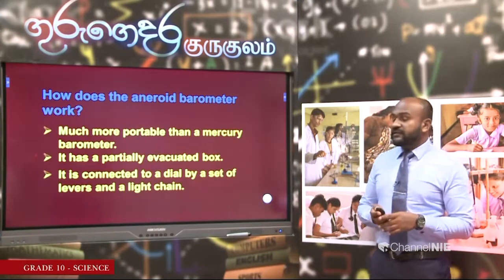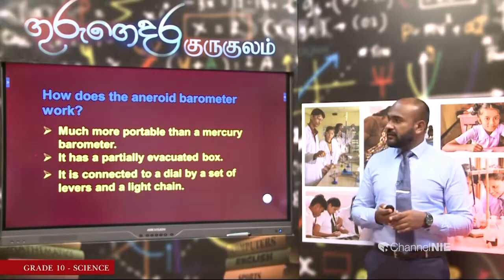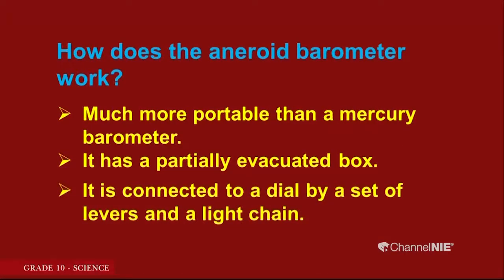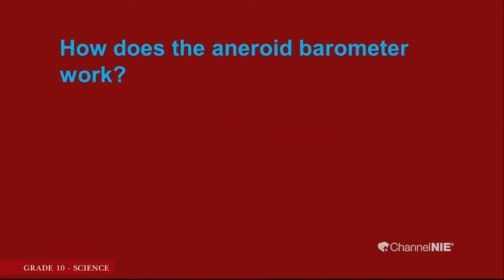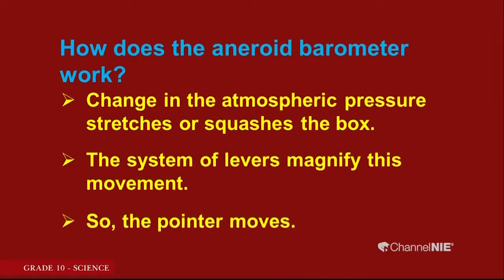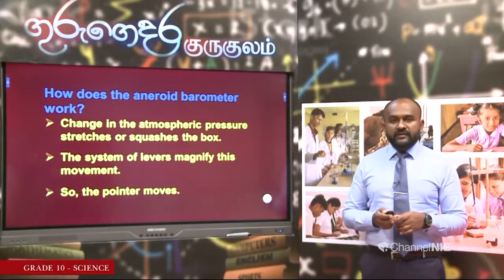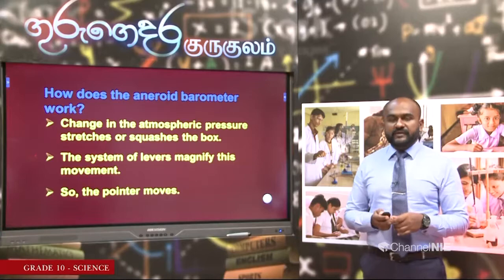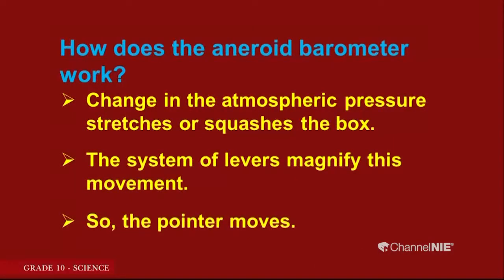How does the aneroid barometer work? Which I explained is there on the screen now. It is much more portable than a mercury barometer. It has a partially evacuated box. It is connected to a dial by a set of levers and a light chain. Change in the atmospheric pressure stretches or squashes the box. The system of levers magnifies this movement. So, the pointer moves. When the pointer moves to the right side, we can say that is an increase in the atmospheric pressure. When it moves to the left side, we can say that is a decrease in the atmospheric pressure.